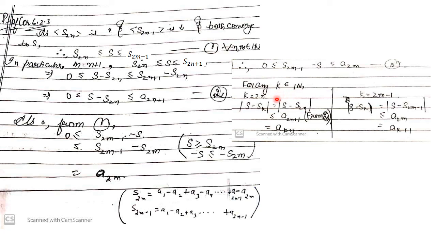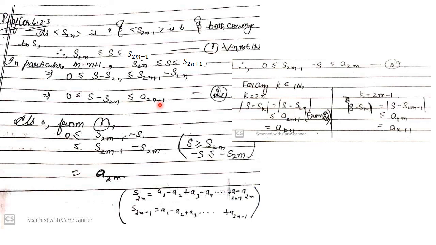Now take k to be any natural number. There are two possibilities: either k is even or k is odd. When k is even, take k to be 2n, and then |S − Sk| will be |S − S2n|. Here, S − S2n is already non-negative, so this modulus is simply S − S2n.